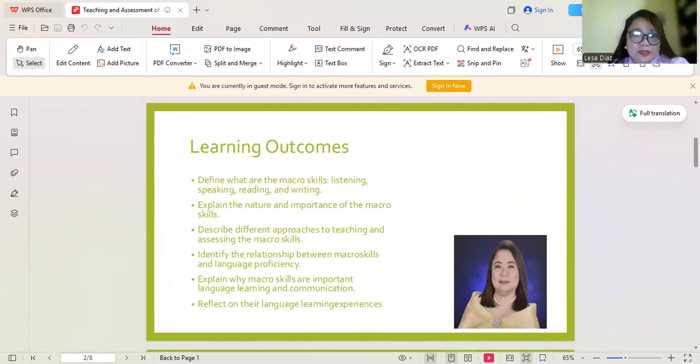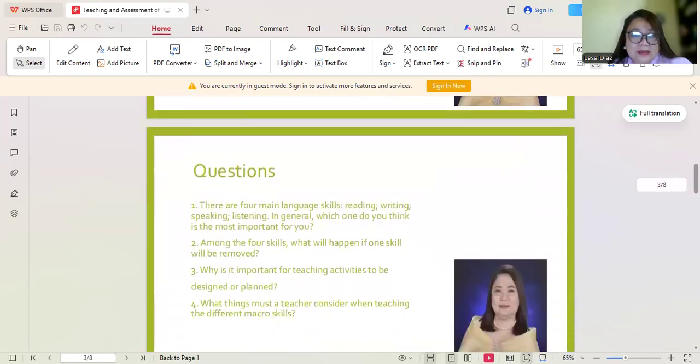Explain the nature and importance of the macro skills, describe the different approaches to teaching and assessing the macro skills, identify the relationship between macro skills and language proficiency, explain why macro skills are important in language learning and communication, then reflect on their language learning experiences. Let's move on to the other slide.